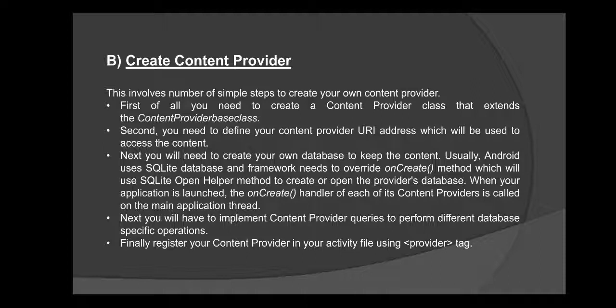Create the content provider. This involves a number of simple steps to create your own content provider. First, you need to create a content provider class which extends the ContentProvider base class, from which we will implement or inherit some methods. Second, you need to define your content provider URI address, which will be used to access the content. Next, you will need to create your own database where we store some contacts, that is a SQLite database, and you need to override the onCreate method, which will use the SQLiteOpenHelper method to create and open the provider's database.